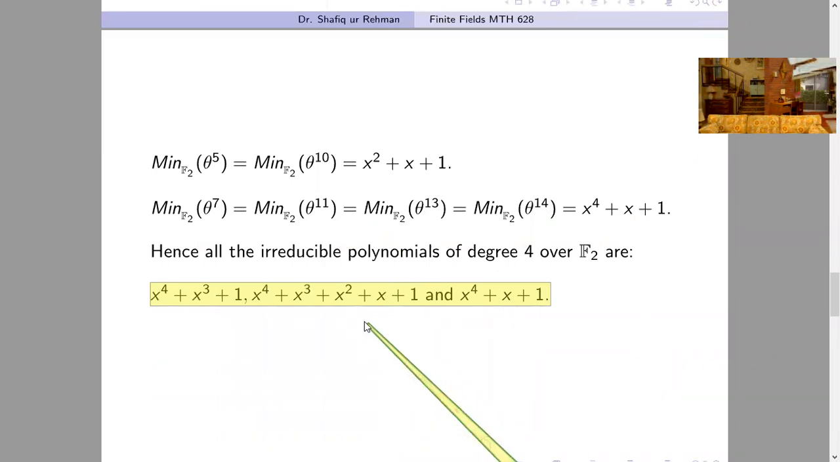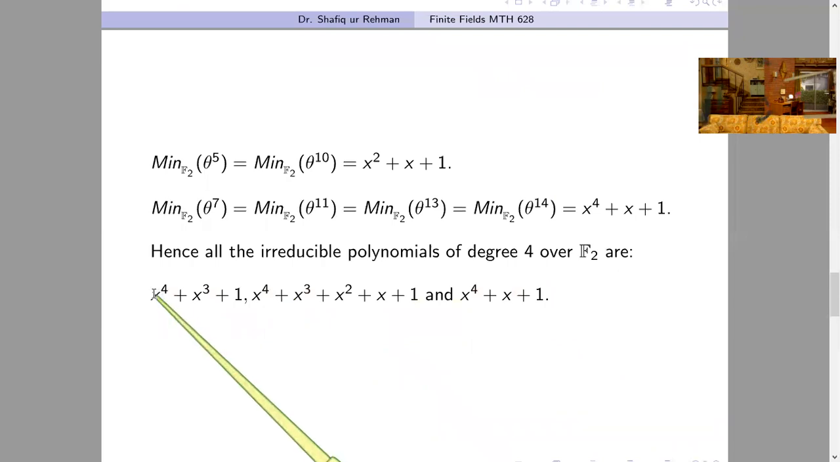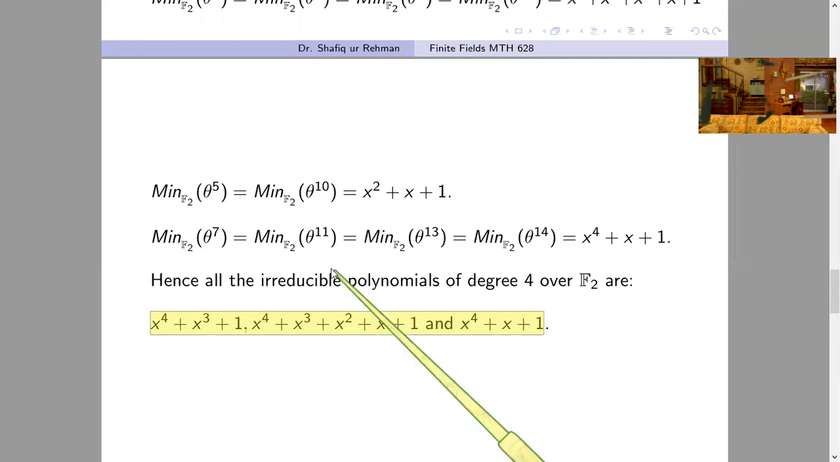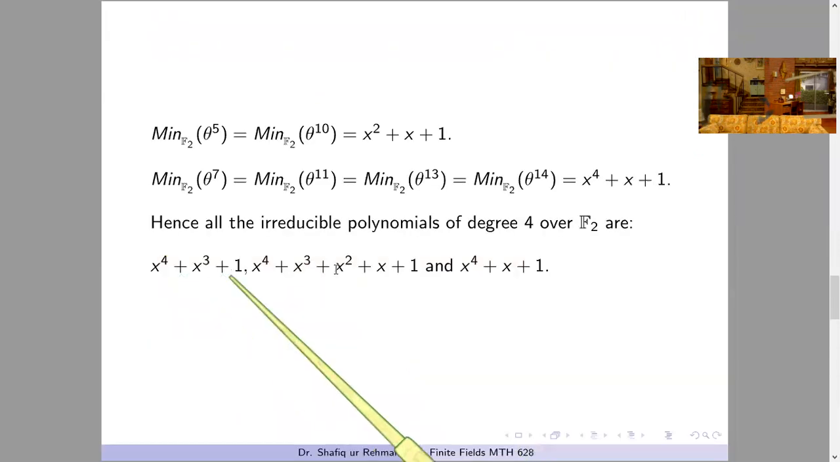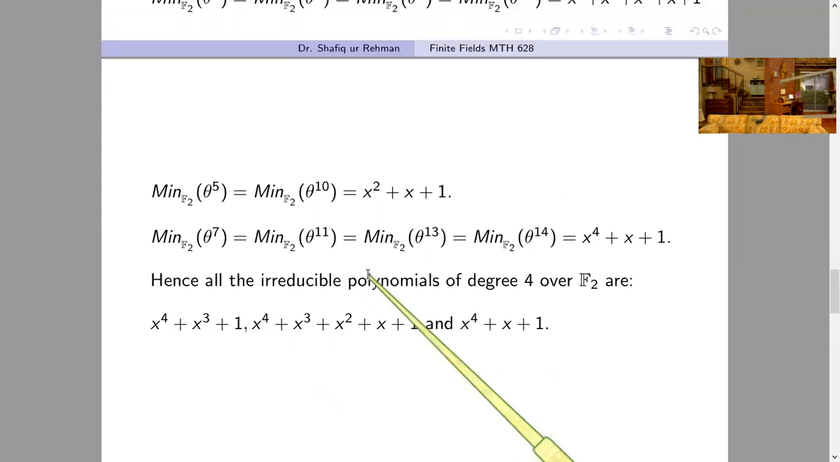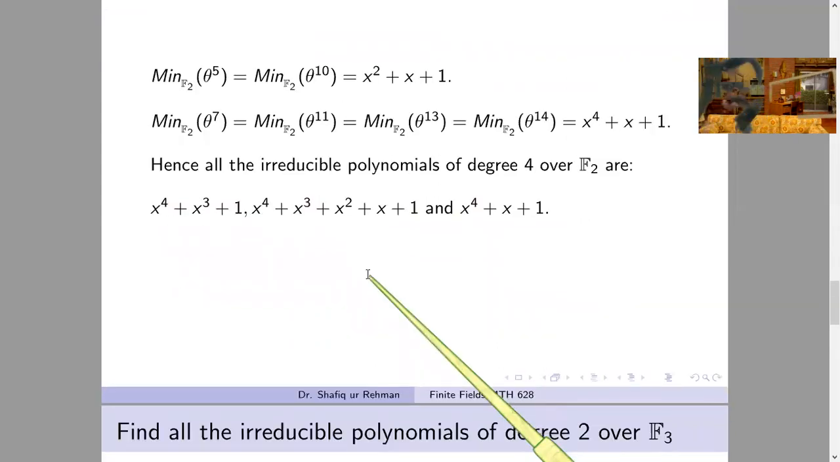But over the field F2, the monic and non-monic polynomials are the same, because in F2 we have only 0 and 1 non-zero coefficients. So if a polynomial is irreducible, it will automatically be monic. So all the polynomials are monic. So we are done in this case. We find these are the polynomials of degree 4 which are irreducible over the field F2.